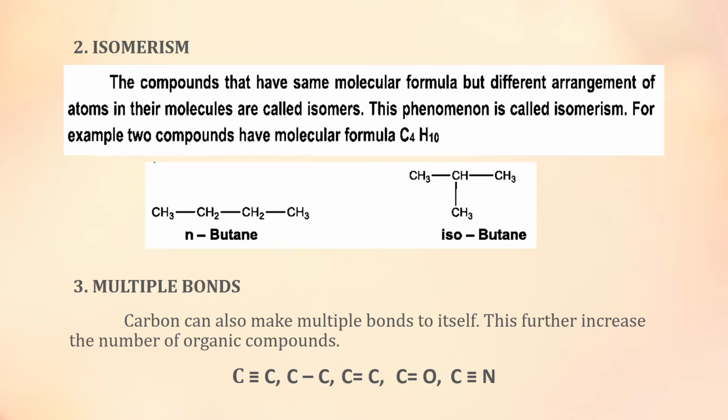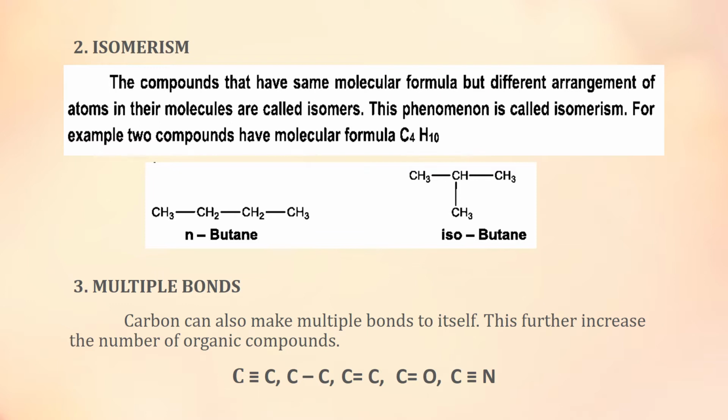You can see a simple example of butane here. The molecular formula for butane is C4H10. It shows that butane contains 4 carbon atoms and 10 hydrogen atoms. You can see two different arrangements of this butane.